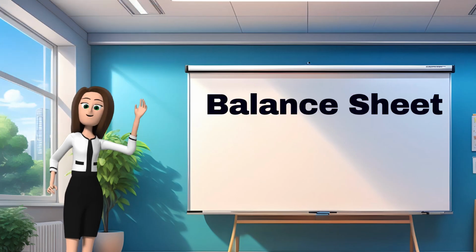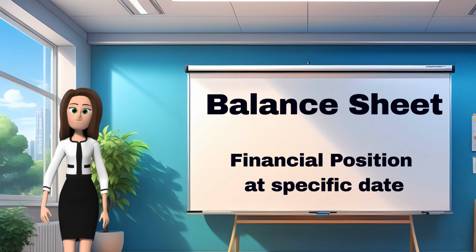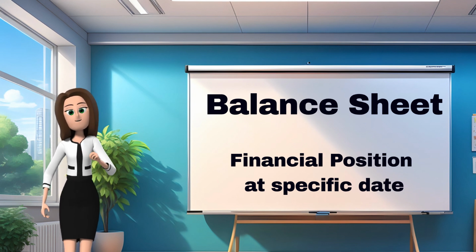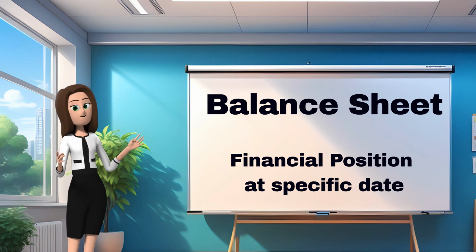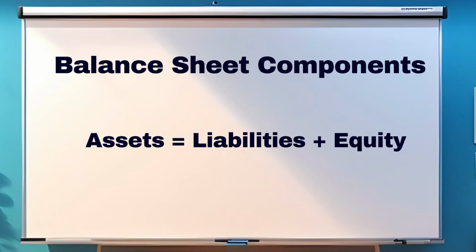What is a balance sheet? A balance sheet is a financial statement that gives a snapshot of a company's financial position at a specific point in time. It shows what the company owns, what it owes, and the value belonging to the shareholders. The balance sheet is divided into three main sections: assets, liabilities, and equity.